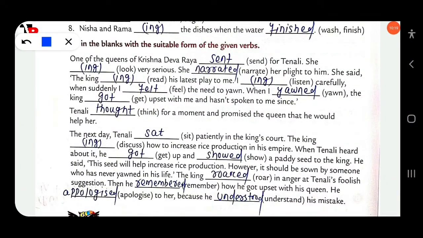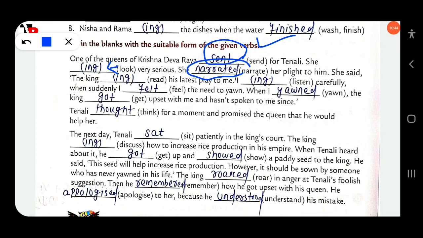Then next, fill in the blanks with the suitable form of the given verb. So here one of the queens of Krishna Dev Raya, okay, sent for Tenali. So you have to use the past form. She dash looking very, okay, she was looking very. The ing means you have to add ing with look. Looking very serious. She dash her plight to him. She narrated. Okay, so you have to use here simple past.